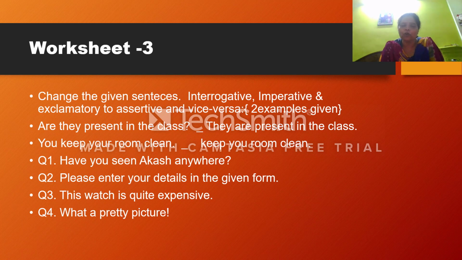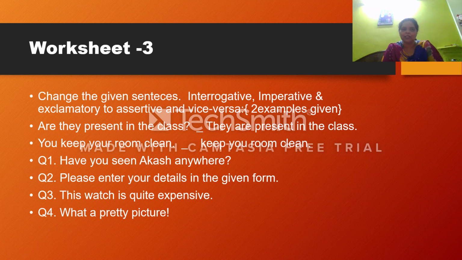You keep your room clean. यहाँ पे it is assertive है. You have to make it what? Because it is an imperative sentence, so you have to make it imperative. How did you do? Keep your room clean. Have you seen Akash anywhere? What is your answer? It should be in an assertive sentence. क्या होगा? I have seen Akash in the garden, in the school, in the playground, wherever you can write.